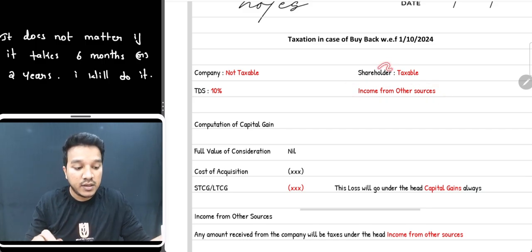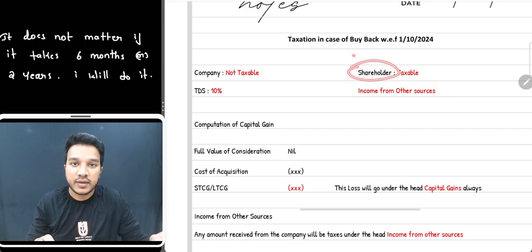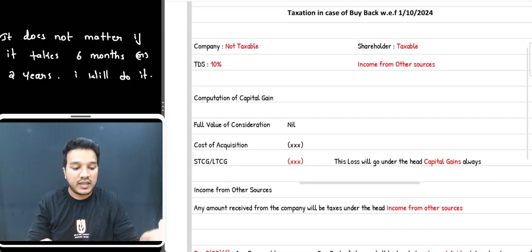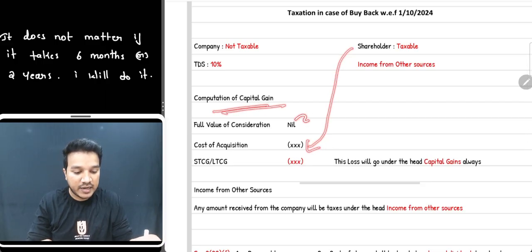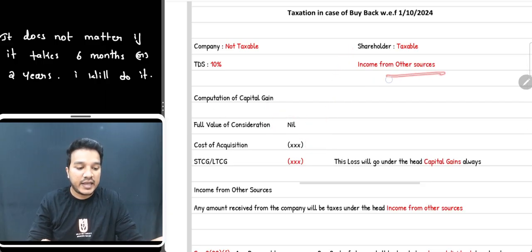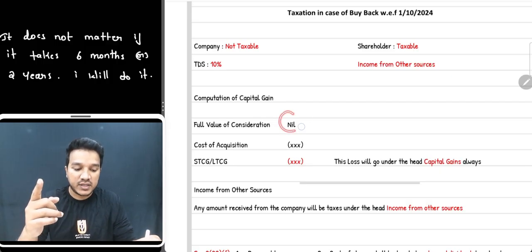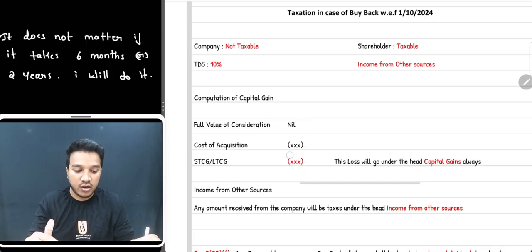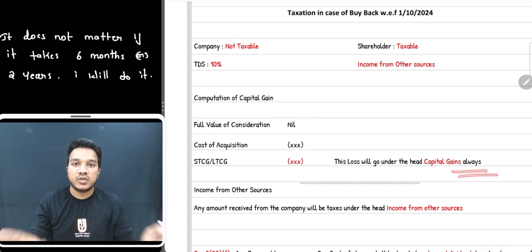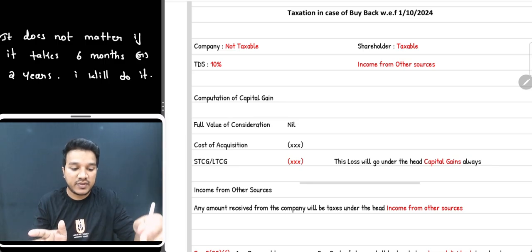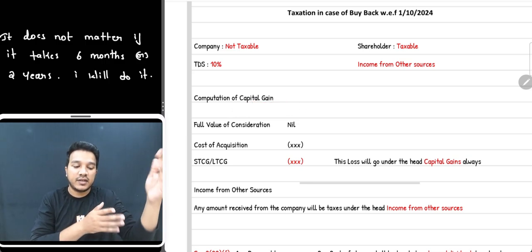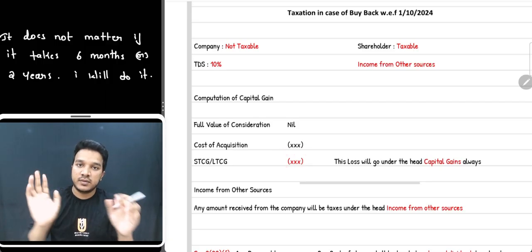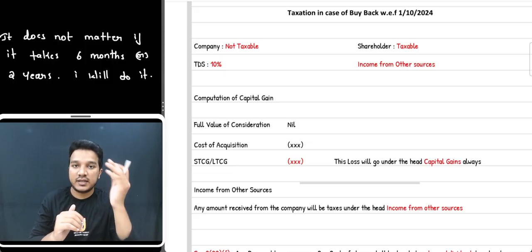Now the question is, shareholder must have purchased those shares at some point of time. In the past he must have purchased those shares, then whatever that cost, now that will go and sit under the head capital gains. Full value of consideration is nil because entire amount you have taken to other sources. Now full value of consideration is nil, and whatever cost incurred by the shareholder in the past to purchase the shares will be a loss under the capital gains always. So this loss you can set off with any other gains. If that shareholder has any other capital gain, then he can set off this loss with those gains. Okay, but he cannot set off with other heads of income. Capital gains losses you cannot set off with other heads of income.